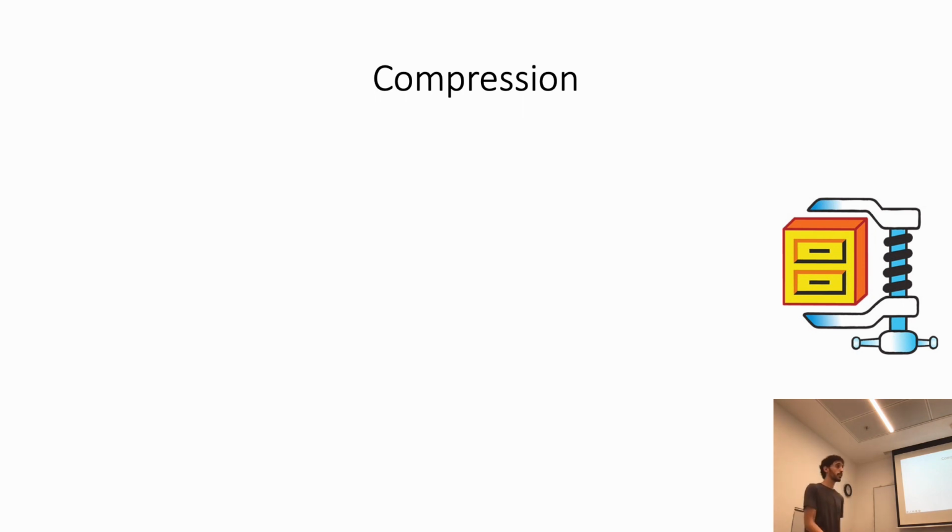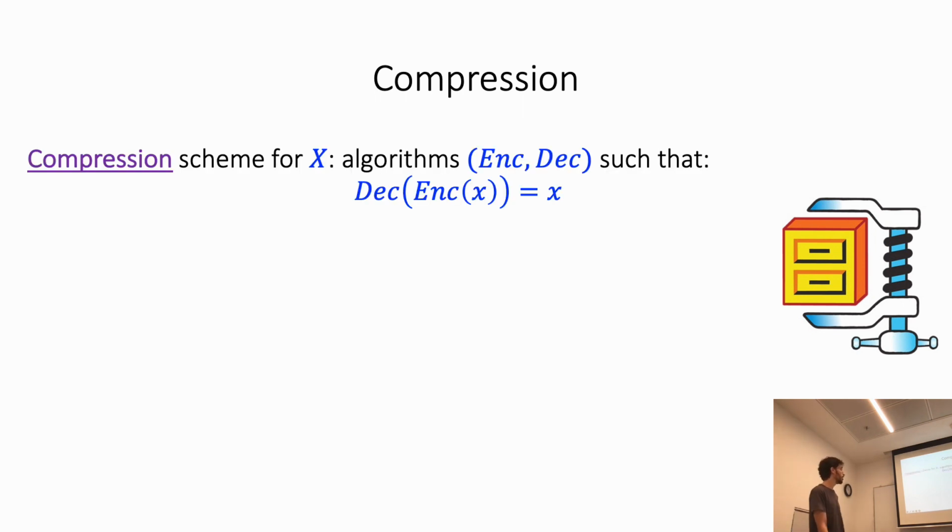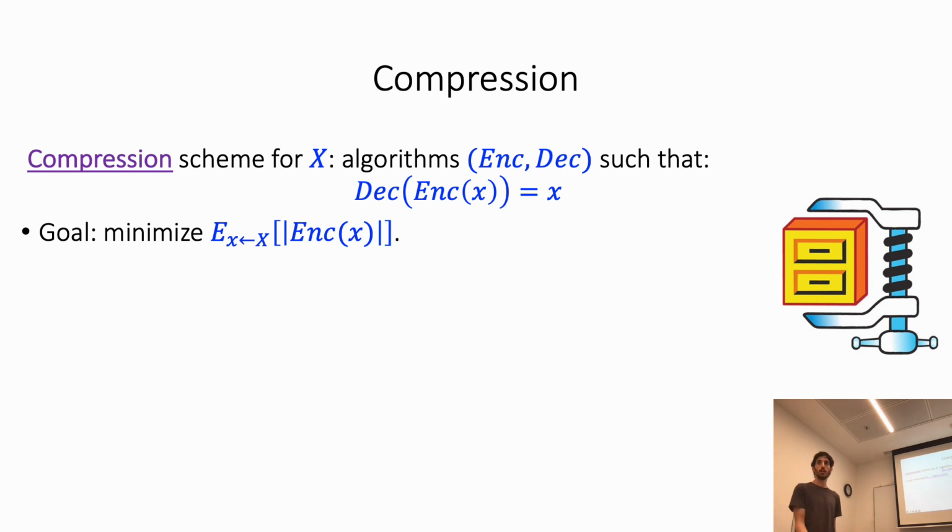A compression scheme for a distribution X is just a pair of algorithms, encoder and decoder, such that for every x in the support of the distribution, if we encode x and then decode, we get back the same sample x. Our goal is to minimize the expected encoding length of X. Just notice that the encoding length of every sample from X can be different. This is not a fixed length encoding scheme.